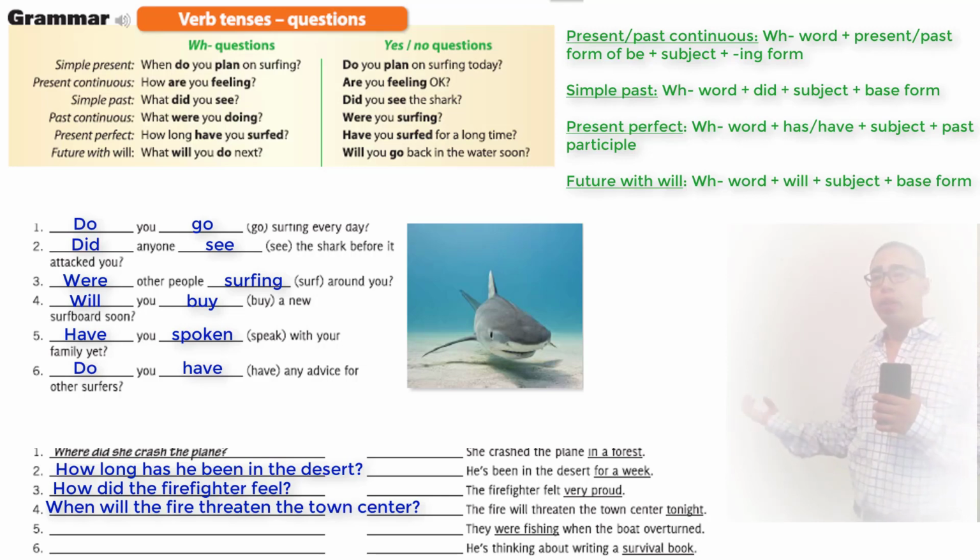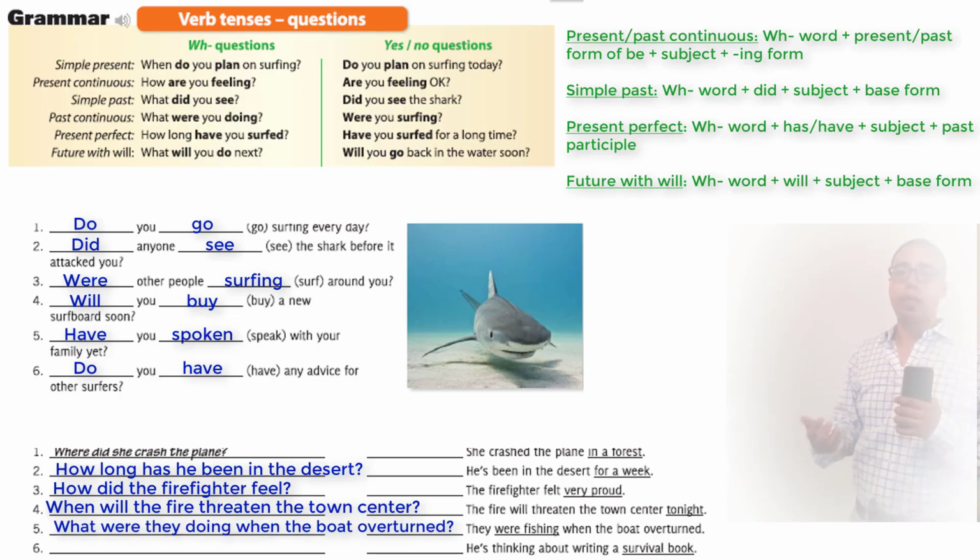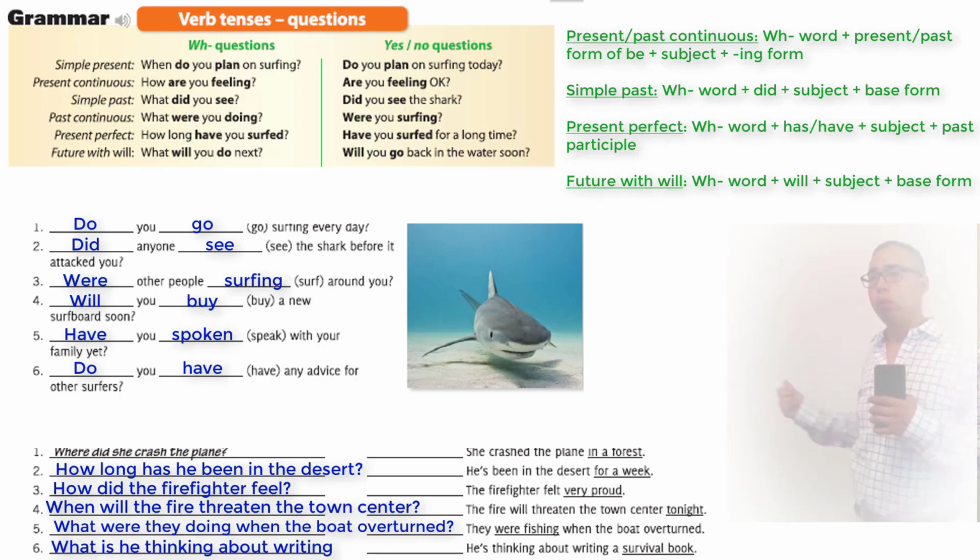So what was the answer? Fishing. To what question? What? What were they doing when the boat overturned? Now number 6 says he's thinking about writing a survival book. Now what is he thinking about? Writing. Writing what? A survival book. So it's, what is he thinking about writing? He's thinking about writing a survival book.